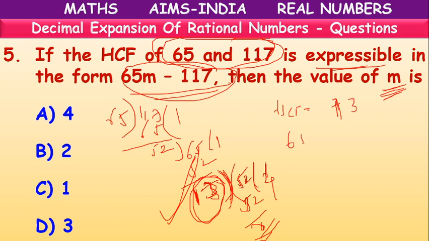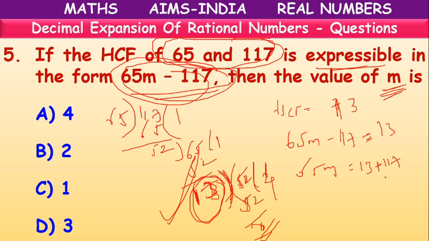But what are they giving? HCF value: 65m minus 117 equals 13. Because they have given this as equal to the HCF. So 65m equals 13. The 117 goes to the right-hand side, it will become plus 117.